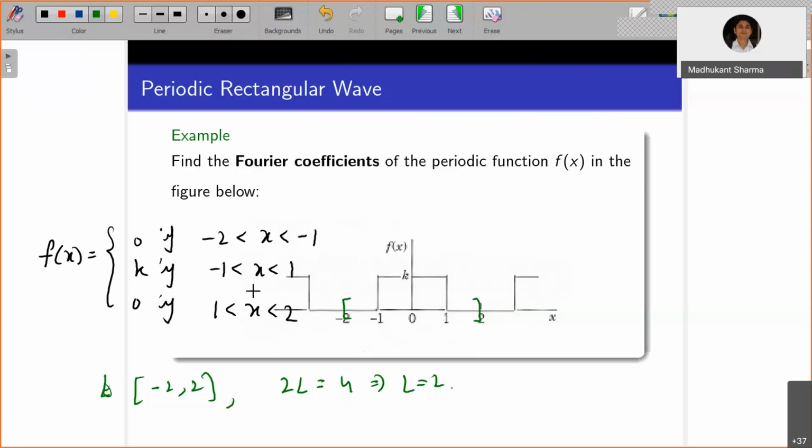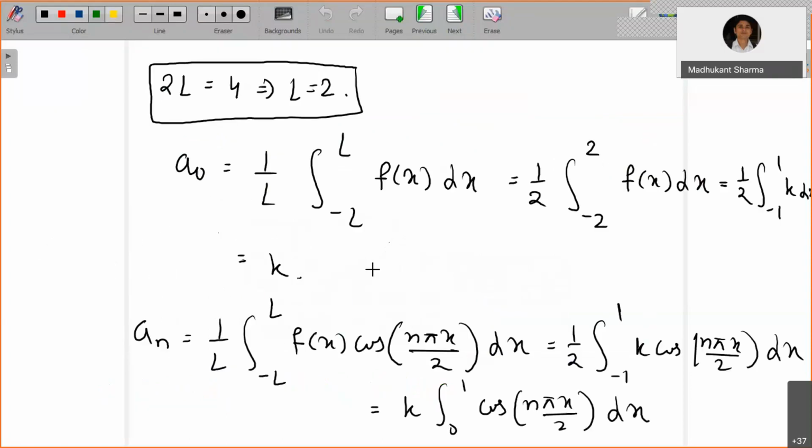Then you can evaluate the Fourier coefficients by simply putting values into the formula. Here 2L equals 4, which implies L equals 2. Now a naught is given here, which you can verify; it is simply evaluating the integral. Similarly for an, you can also evaluate the integral. Just remember that when you are working on minus L to L, instead of cos nx, you have cos of n pi x by L. Similarly for bn, you have sin n pi x by L, and 1 by L times the integration from minus L to L.